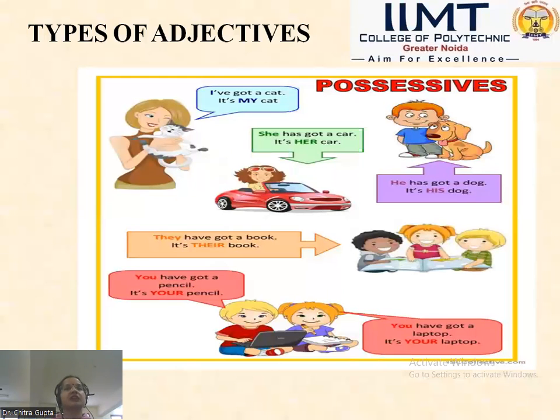She has got a car. Who has got a car? She has got a car. So it's her car. Here, her is showing the belongingness, her is showing the possession, her is showing the ownership, that it is whose car? It is her car.